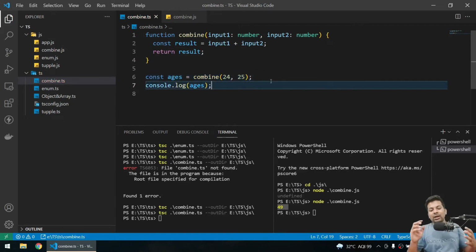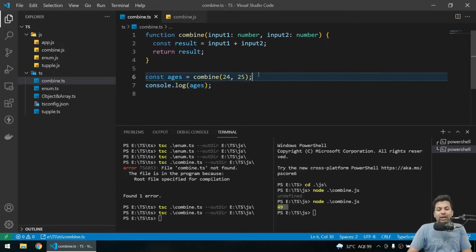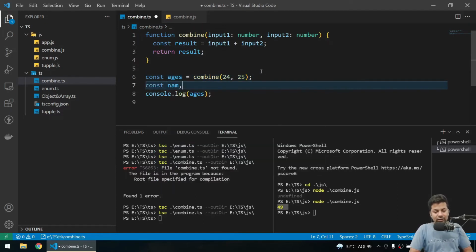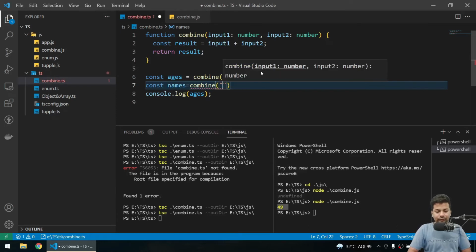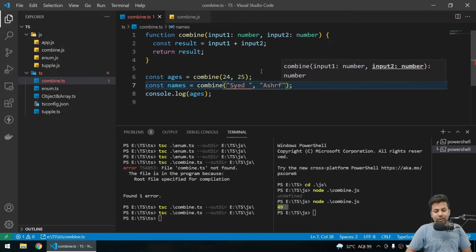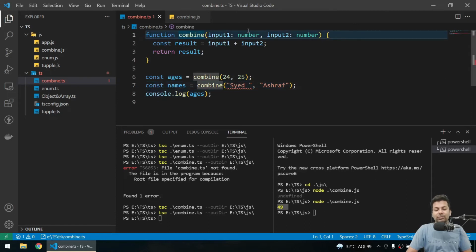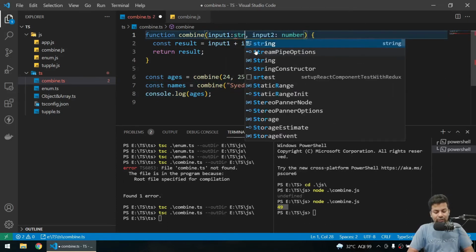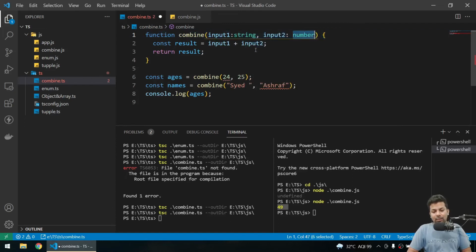Now you will be like, okay, this is basic, we sent the first part only, but suppose I want to add strings. So I'll say constant names, and I'll say combine. This will be my first name, this will be my second name. Now it's showing an error because you are sending a string but you have asked for number, so I can easily change it to string. But now it's showing an error for the number.